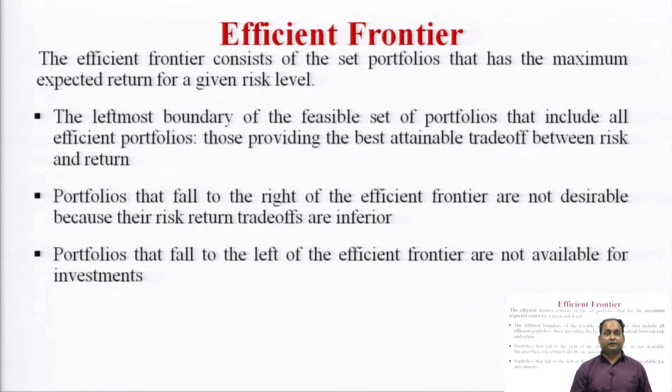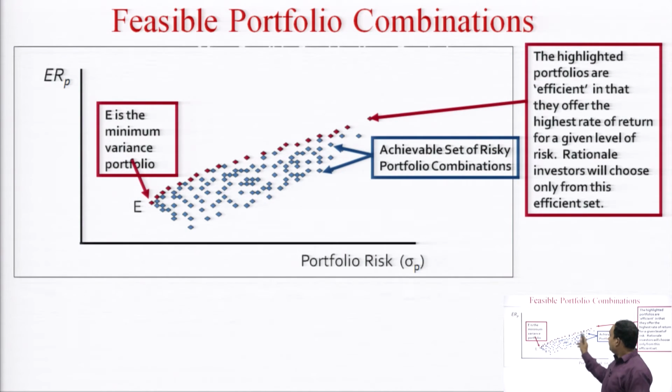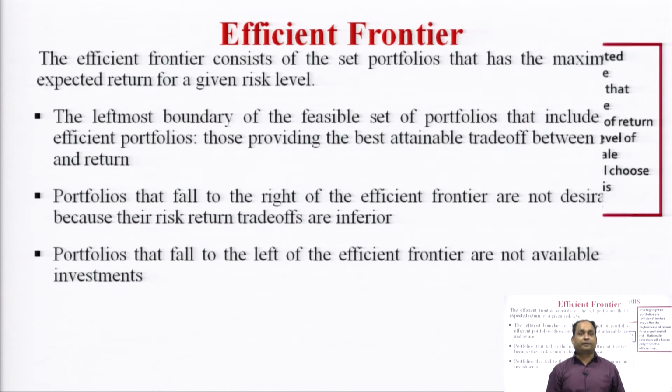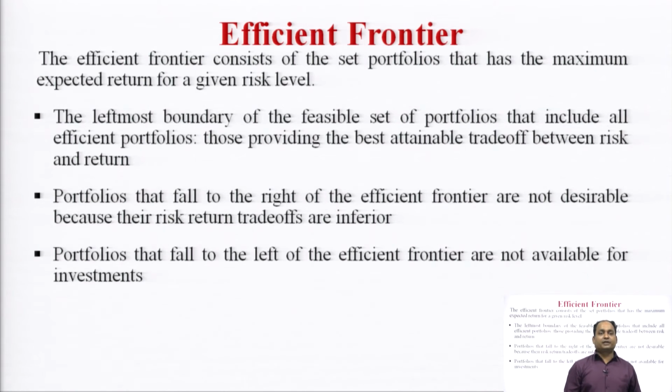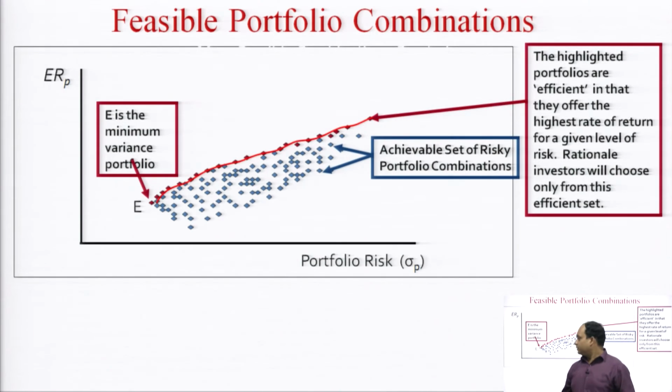Efficient frontier. So, by combining these red points, this constitutes an efficient frontier. The efficient frontier consists of the set of portfolios that has the maximum expected return for a given risk level.